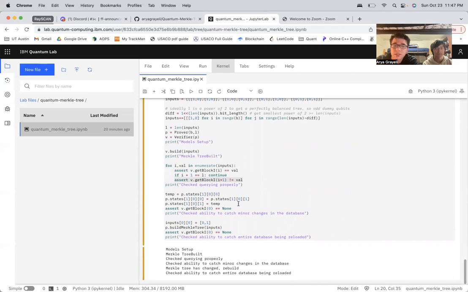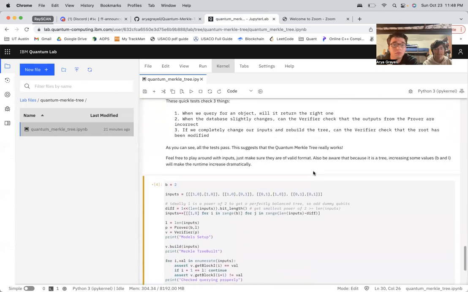And then this is the main test to see if the prover and verifier are interacting correctly, where we change a value in the prover, and we see that the verifier will pick up that this database has been changed, and that it can no longer trust the prover's outputs. So this is another instance of it, which is changing the entire tree itself. But this is pretty clear that it's showing that the Merkle tree is working, and this isn't a classical Merkle tree, rather this quantum Merkle tree is working with this set of inputs.